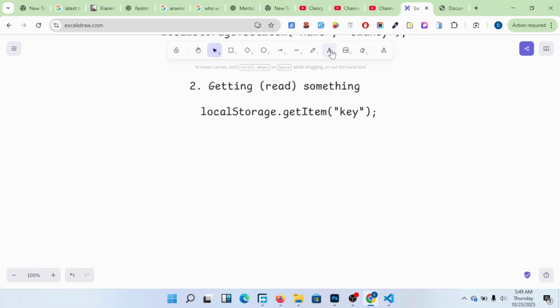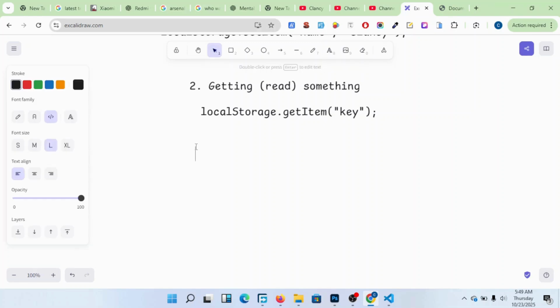So the third one here is remove item. Remove item is very simple. For example, local storage dot remove item. Now I want to remove just one item.